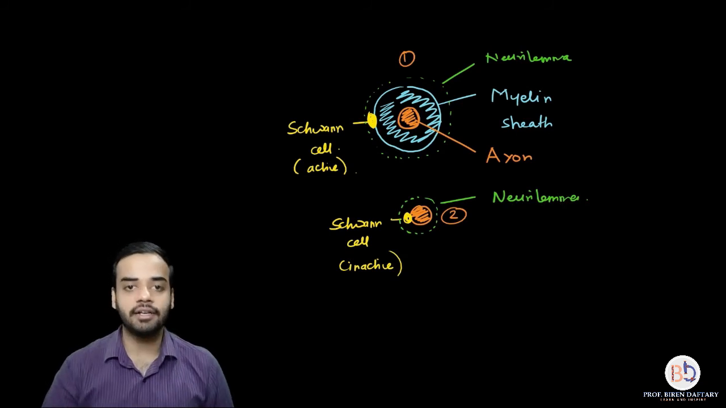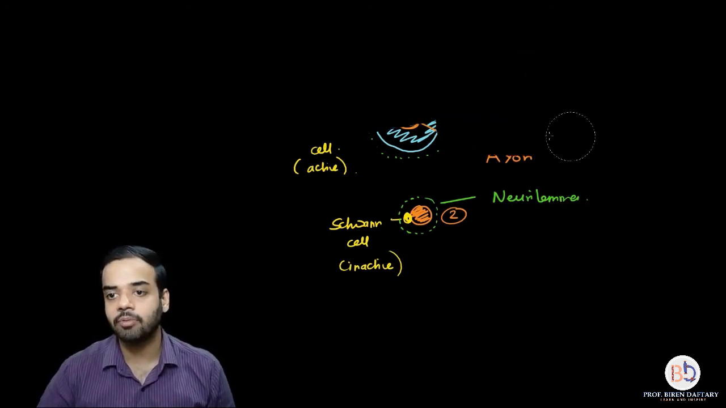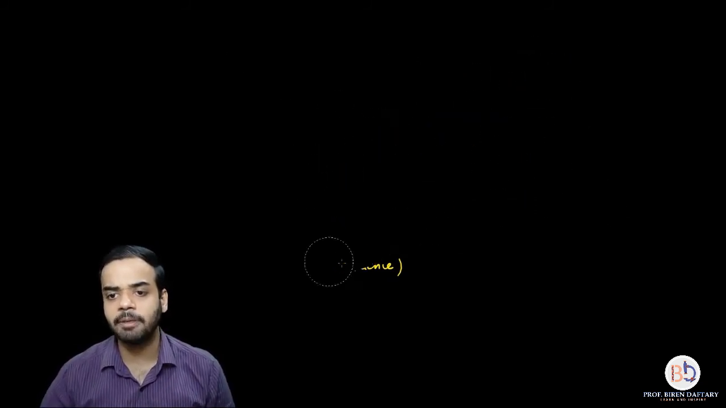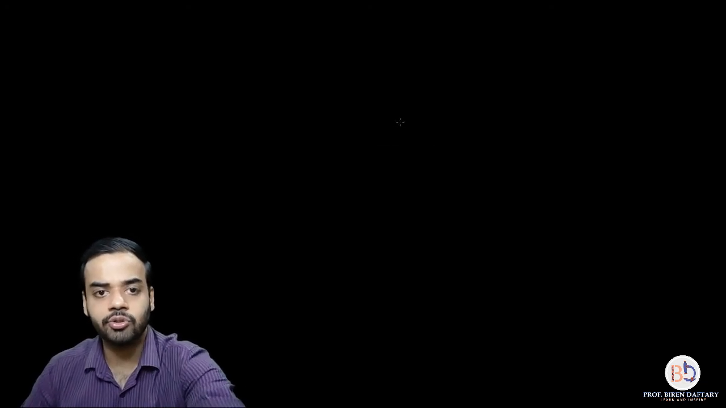I hope this is clear. If possible, let me draw a 3D diagram so that it becomes easier, because many people get confused. What is axon? What is myelin sheath? What is neurilemma? All right, let me do this.